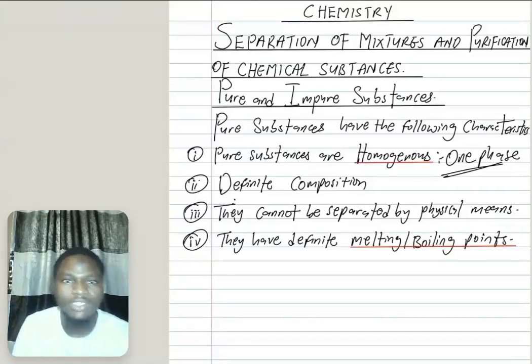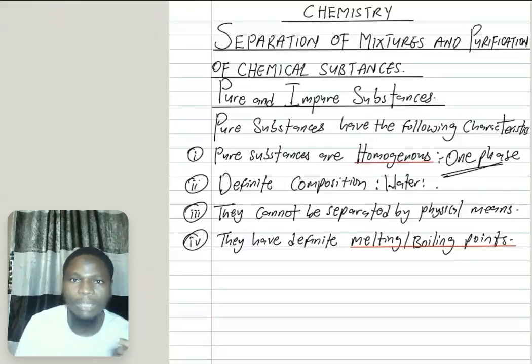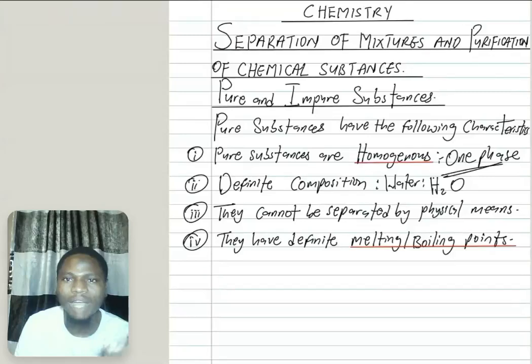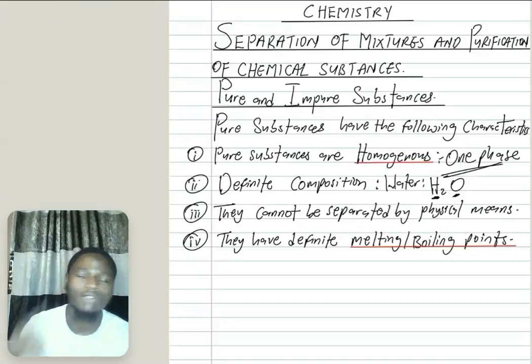Good. Next one, it has definite composition. Who can tell us the chemical formula for water? The chemical formula for water is H2O. In water, we have two atoms of hydrogen, H2, and one atom of oxygen. You observe that the composition of water is fixed. Anywhere you see water and you analyze it, you only have two atoms of hydrogen and one atom of oxygen. That's what we call definite composition.